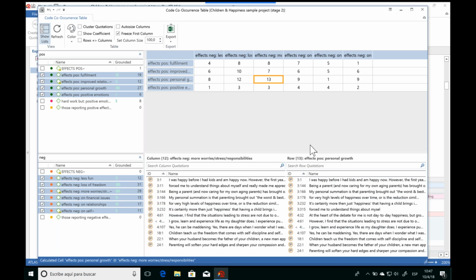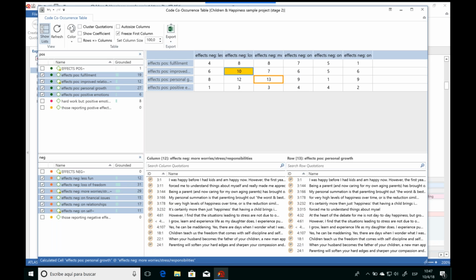And so perhaps one explanation here is that in order for a person to experience personal growth, one has to undergo more worries and stress and responsibilities. And so this is an example of an emergent finding from my research.